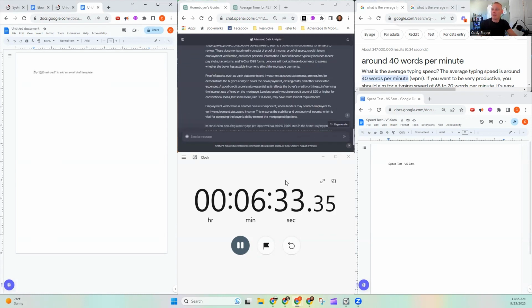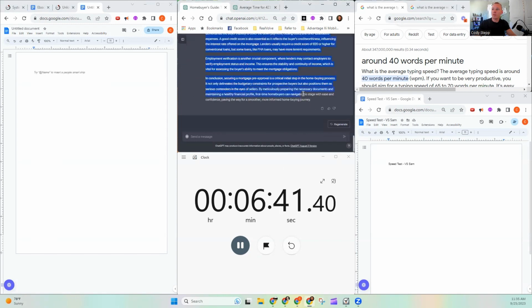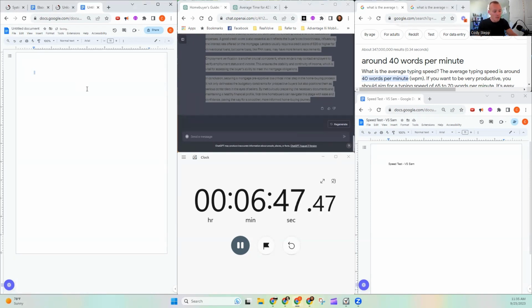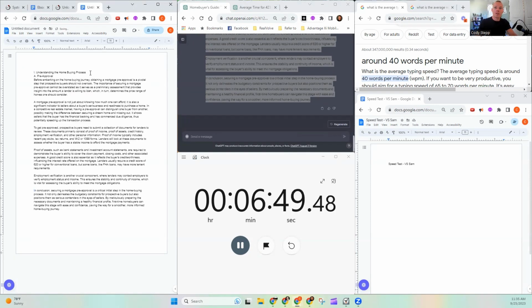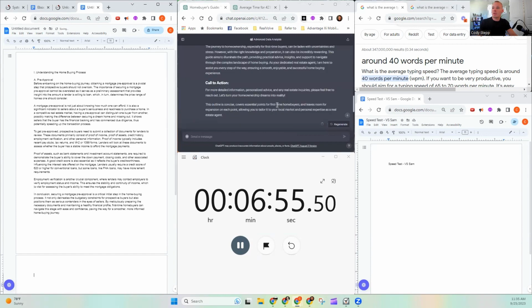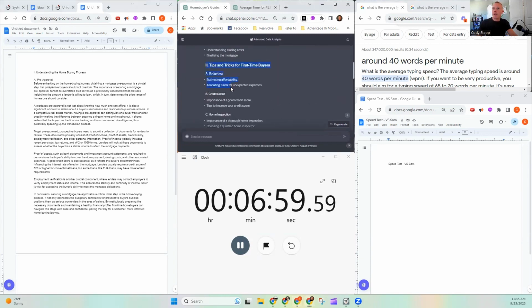So at 6 minutes and 30 seconds, it looks like we have our first section. I'm going to grab this, copy, and paste it over. Control Shift V is a little cheat code to get it to paste without the formatting. And then I'm going to repeat that process, grabbing the second section.